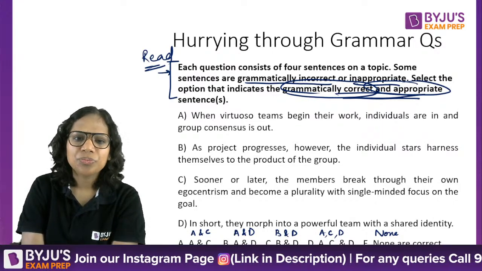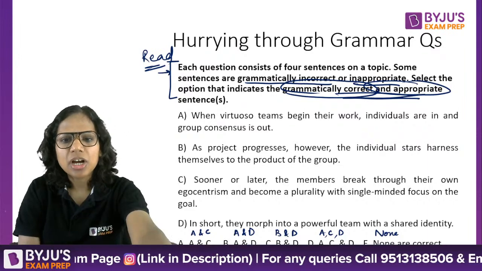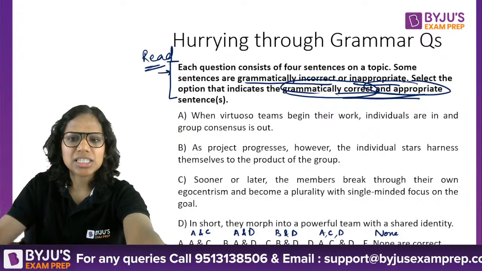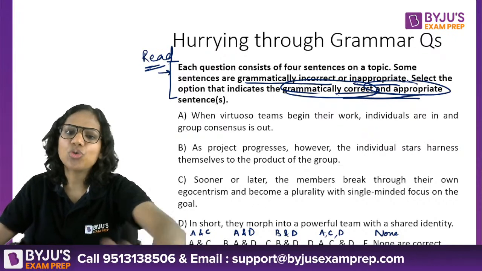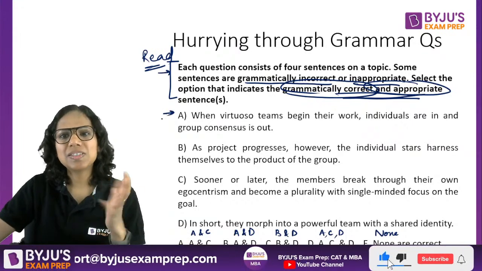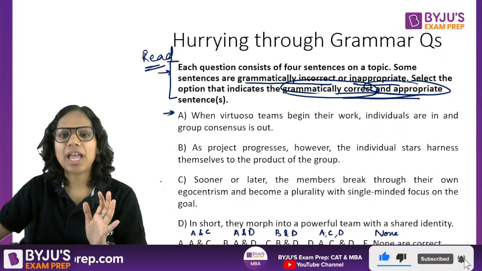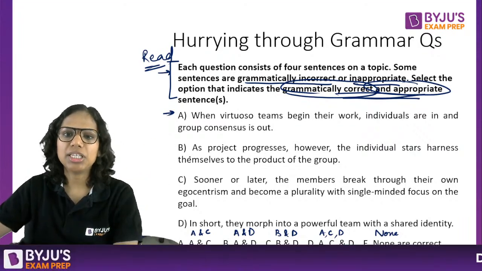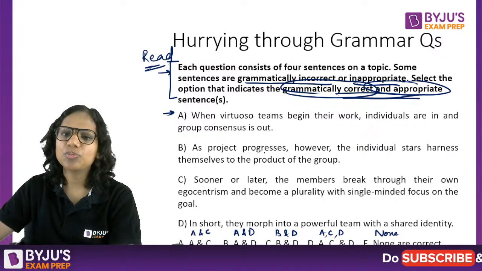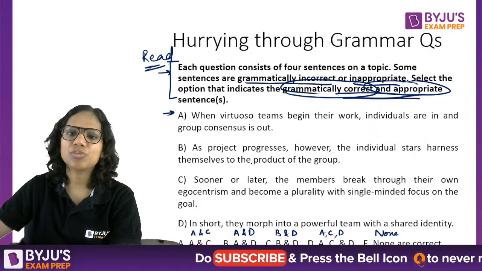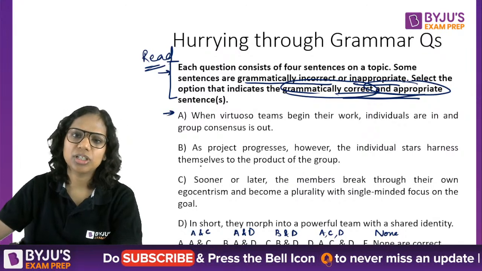So now those who marked C as the answer, just a couple of few marked C as the answer. A में मुझे कोई error नहीं लग रहा है, right? So for me, this is a part of the answer. But again, I'm going to read all the sentences before making a decision. B. As project progresses, however, the individual stars harness themselves to the product of the group.